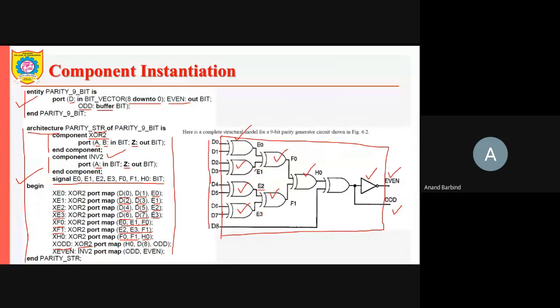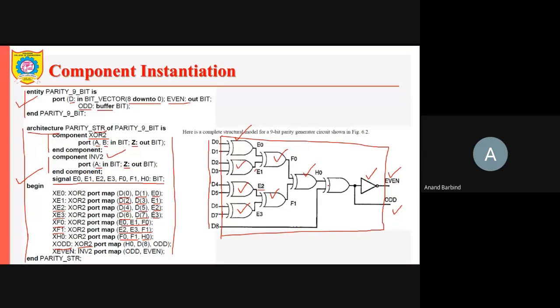So H0 and D8 are the inputs, and its output is connected to the signal odd. Then there is the instance of the inverter, whose port map is odd, even. Odd is the input to it, and even is the output of that inverter.